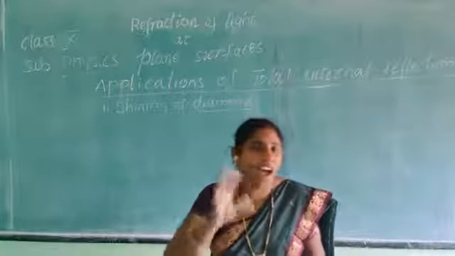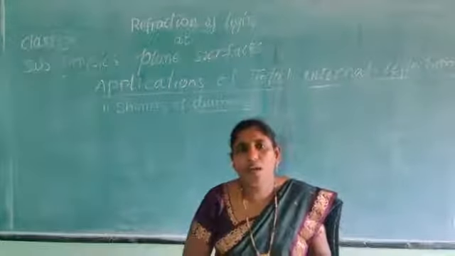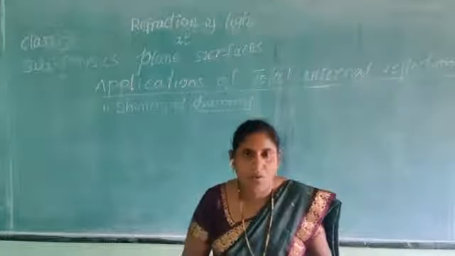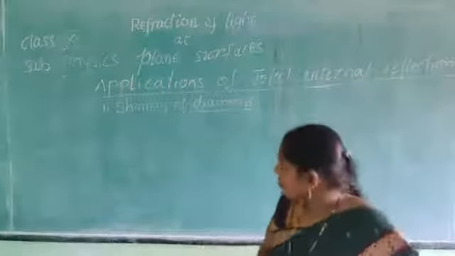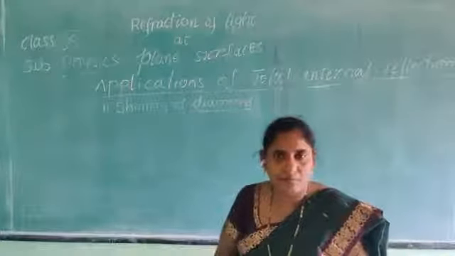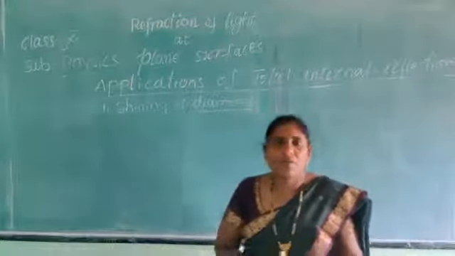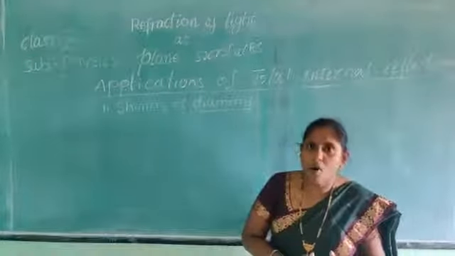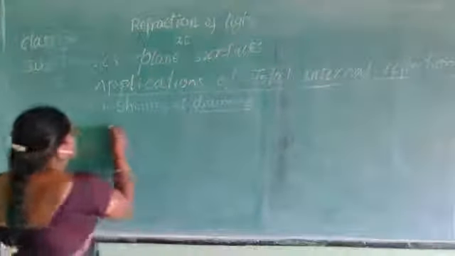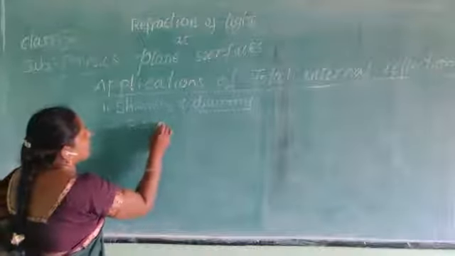And it shines brightly. What is the reason to shine brightly? Why does diamond shine? It shines brightly because of its high refractive index. So first, the refractive index is high.